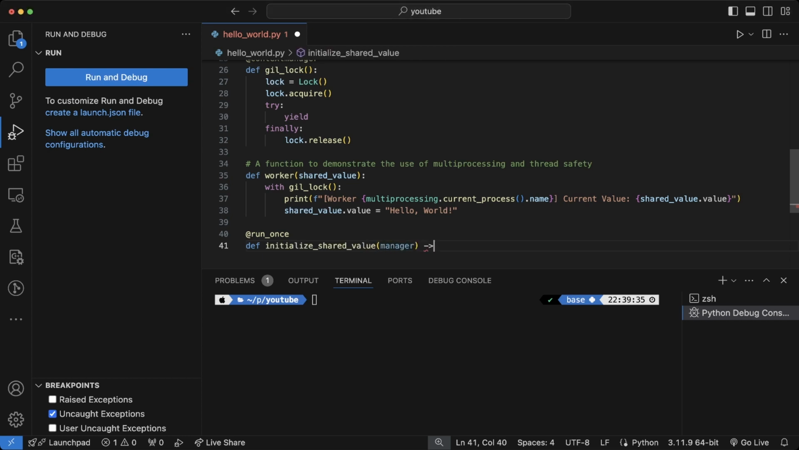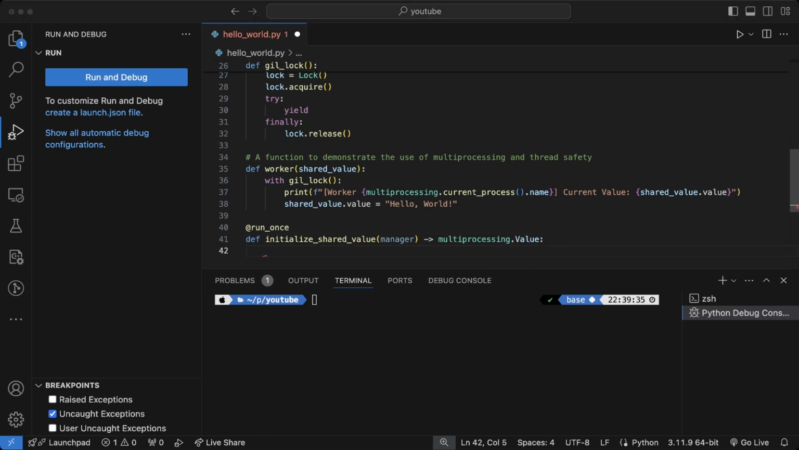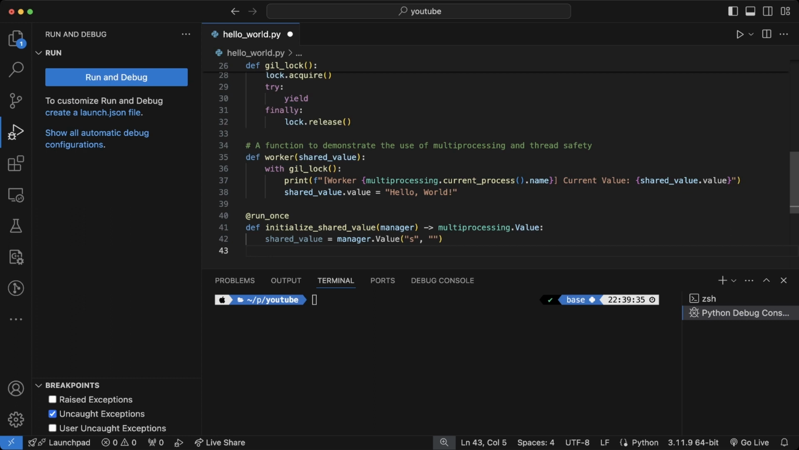This function initializes a shared value using a multiprocessing manager. With the run once decorator, we ensure it happens just once, because nothing says production grade like bulletproof initialization. Think of it as a ceremonial ribbon cutting for our shared value.